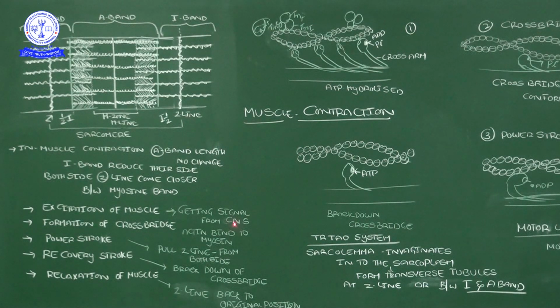At the muscle, the place where the last motor neuron ends with the muscle, a joint between the motor neuron's dendrites, telodendrites or synaptic knobs and the muscle layer, the sarcolemma, that junction we call the neuromuscular junction. At that neuromuscular junction, a small gap is there.